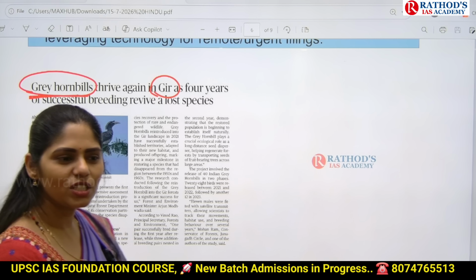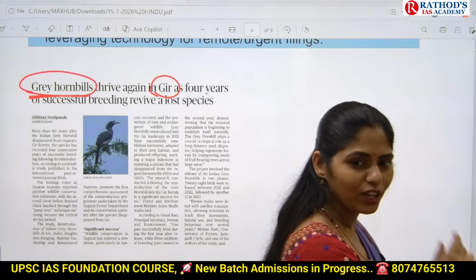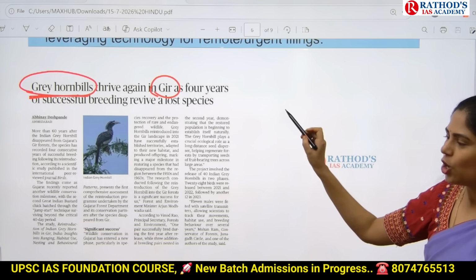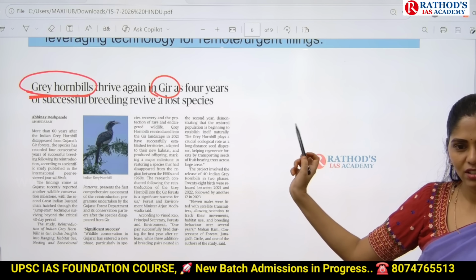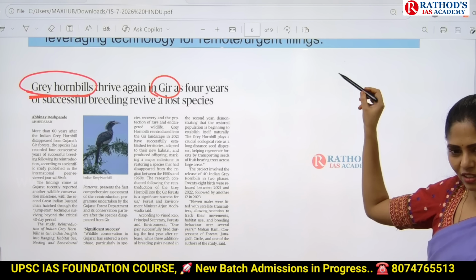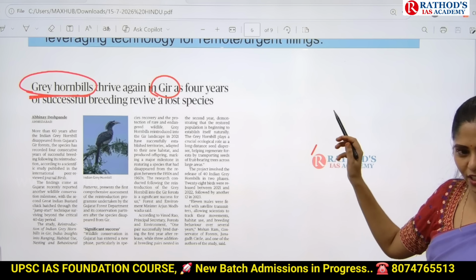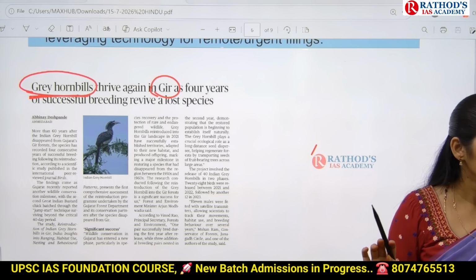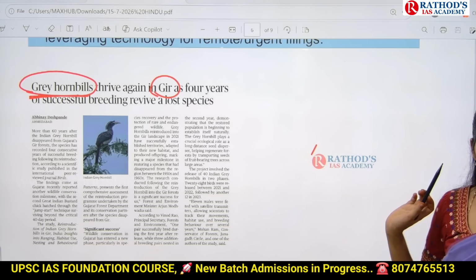So there is a chance of a match the following question: on one side grey hornbill, on one side cheetah, on one side Asiatic lion, and they ask you to identify in which national park they are located. They may give you a match the following or pair based question. Are you understanding? So you have to be careful.